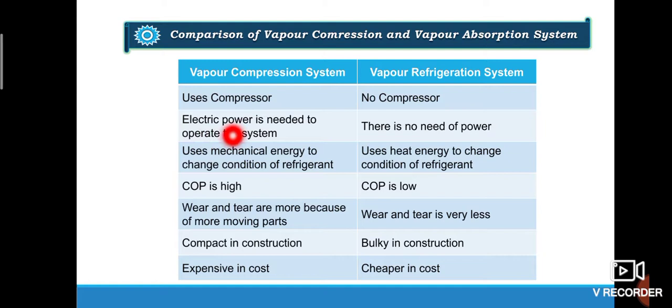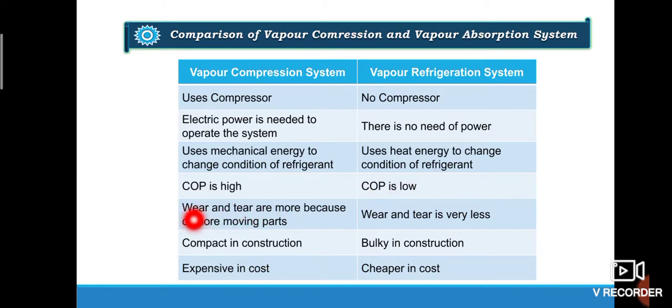Again, electric power is needed to operate the VCR system, whereas there is no need of power in the VAS system. Again, this uses mechanical energy to change condition of refrigerant, whereas in vapor absorption system it uses heat energy to change the condition of the refrigerant.